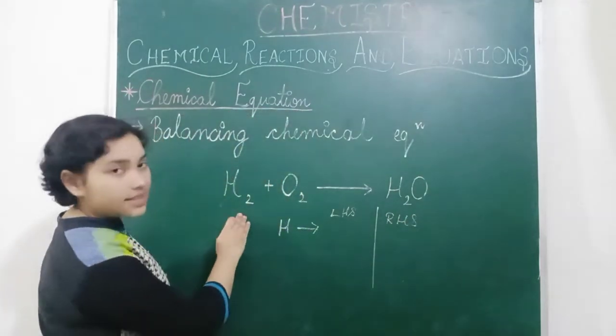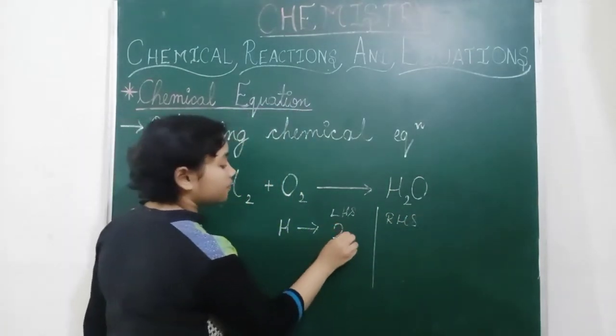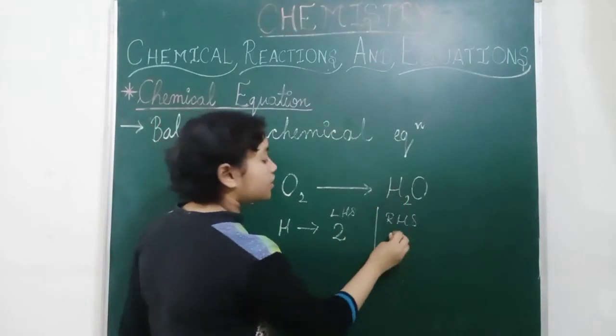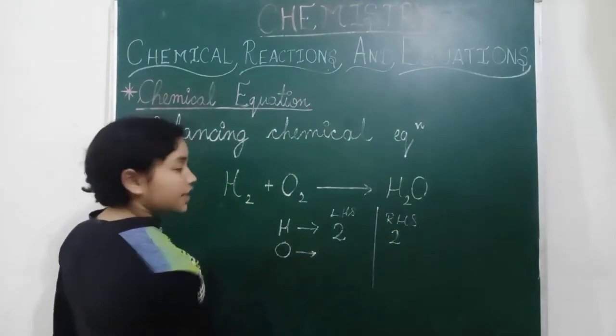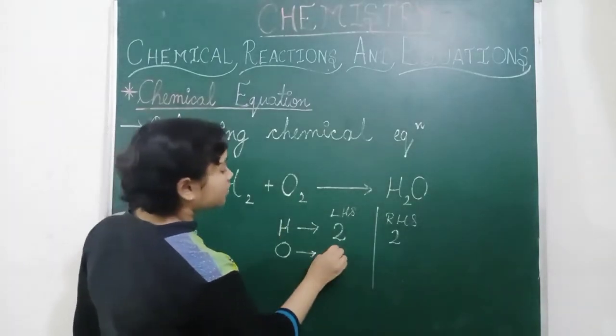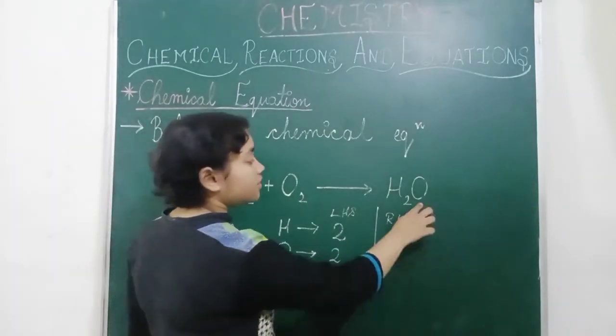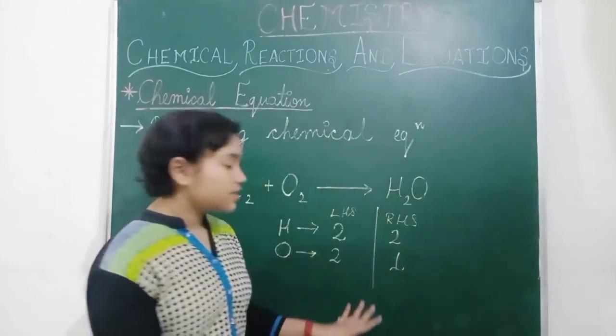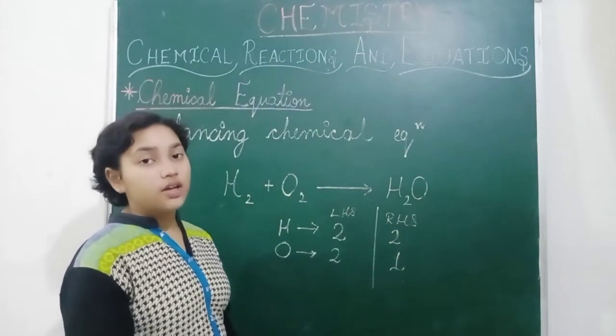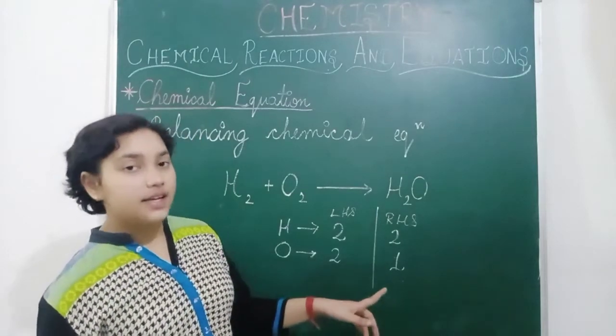In the LHS hydrogen is 2 and in the RHS hydrogen is 2. Now oxygen: in the LHS oxygen is 2 and in the RHS oxygen is 1. So this is an unbalanced equation and we have to balance it.